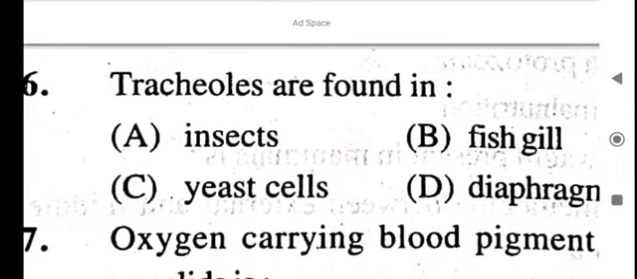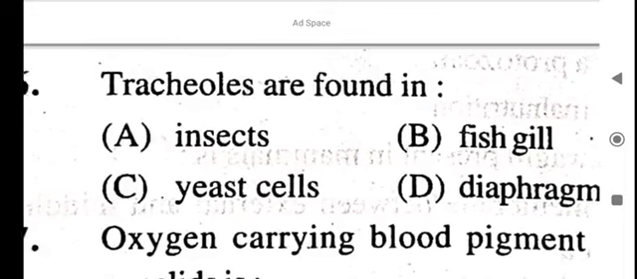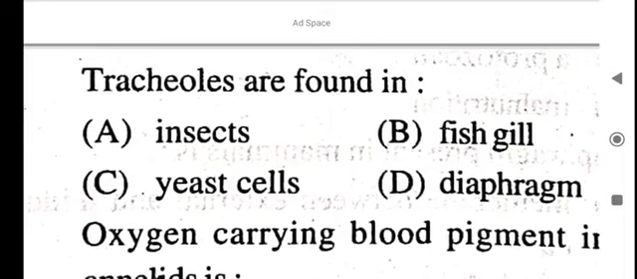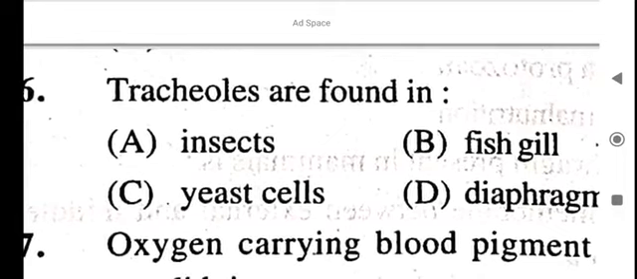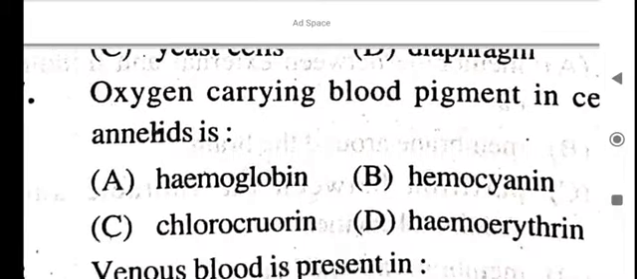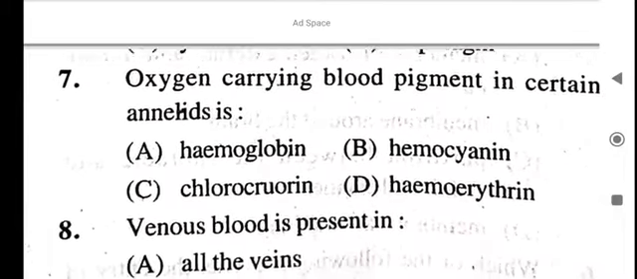Tracheoles are found in where? Insects, fish gill, yeast cell, diaphragm. Tracheoles are found in insects. Normally tracheoles are found in insects.